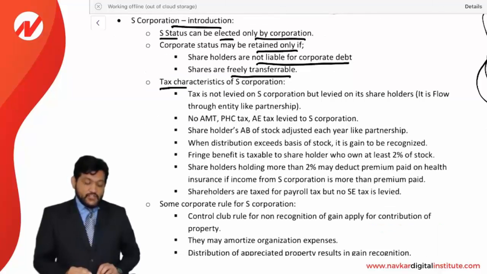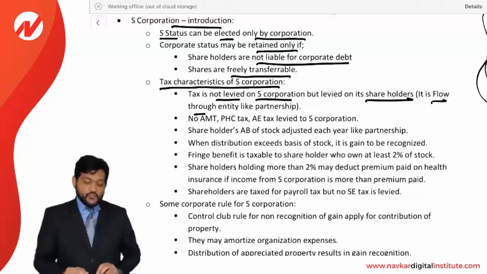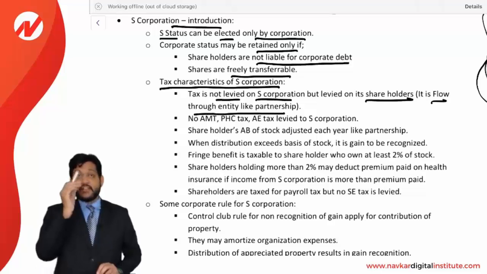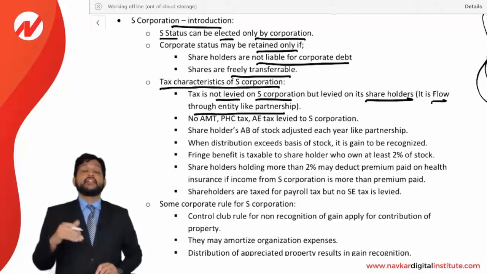Tax characteristics of S corporation. If you are elected as an S corporation, then what tax treatment will be given? Tax is not levied on the S corporation, but it is levied on its shareholders. So it means it is a flow-through entity like a partnership. So you can say the same treatment is given to an S corporation as a partnership. As a partnership is not liable for the tax, it is passed on to the partners for tax purposes. In the same way, an S corporation is not subject to taxability. It is passed on to the shareholders for tax purposes.